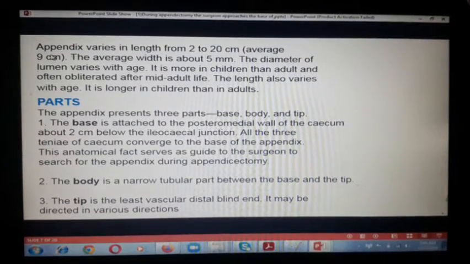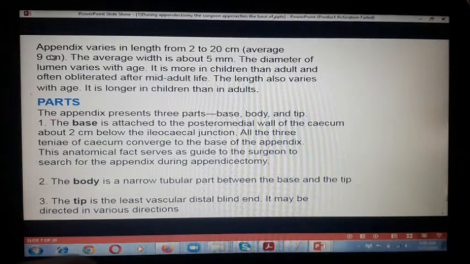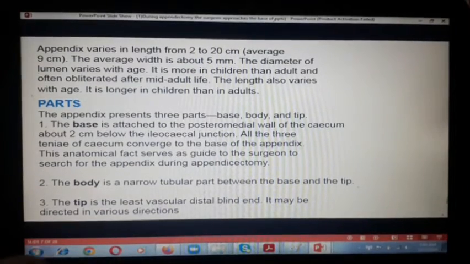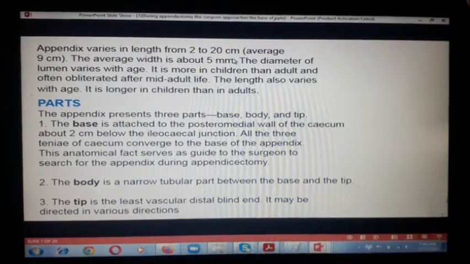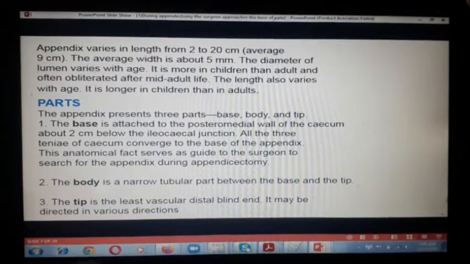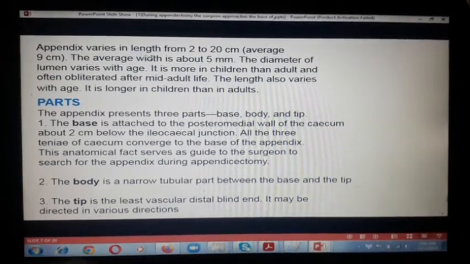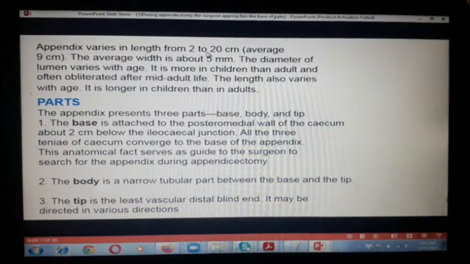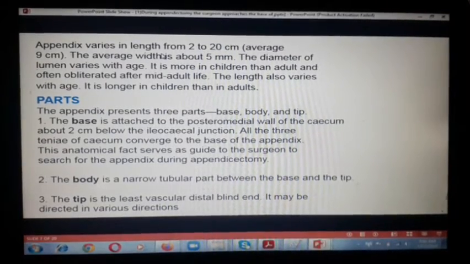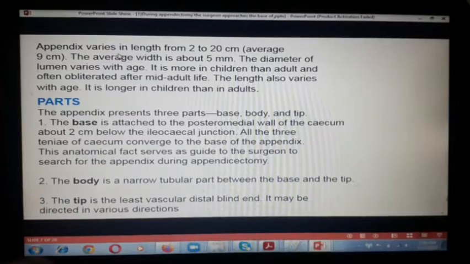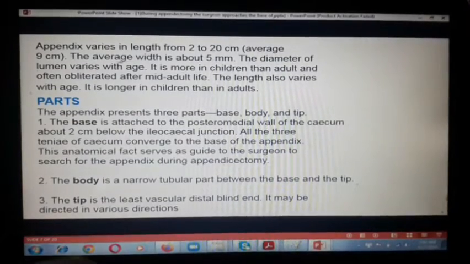So let's go a little bit into the description and learn about the description. Appendix varies in length from 2 to 20 centimeter, that is, the average is 9 centimeter. You should know the length of every kind of organ in the body, it is important. The average width is about 5 millimeter.